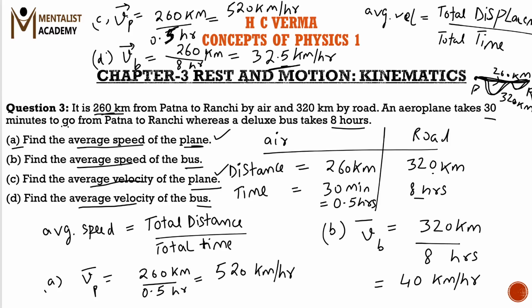So for the plane, the average speed and average velocity, they both are same, but for the bus the average speed is 40 kilometers per hour and the average velocity is 32.5 kilometers per hour.